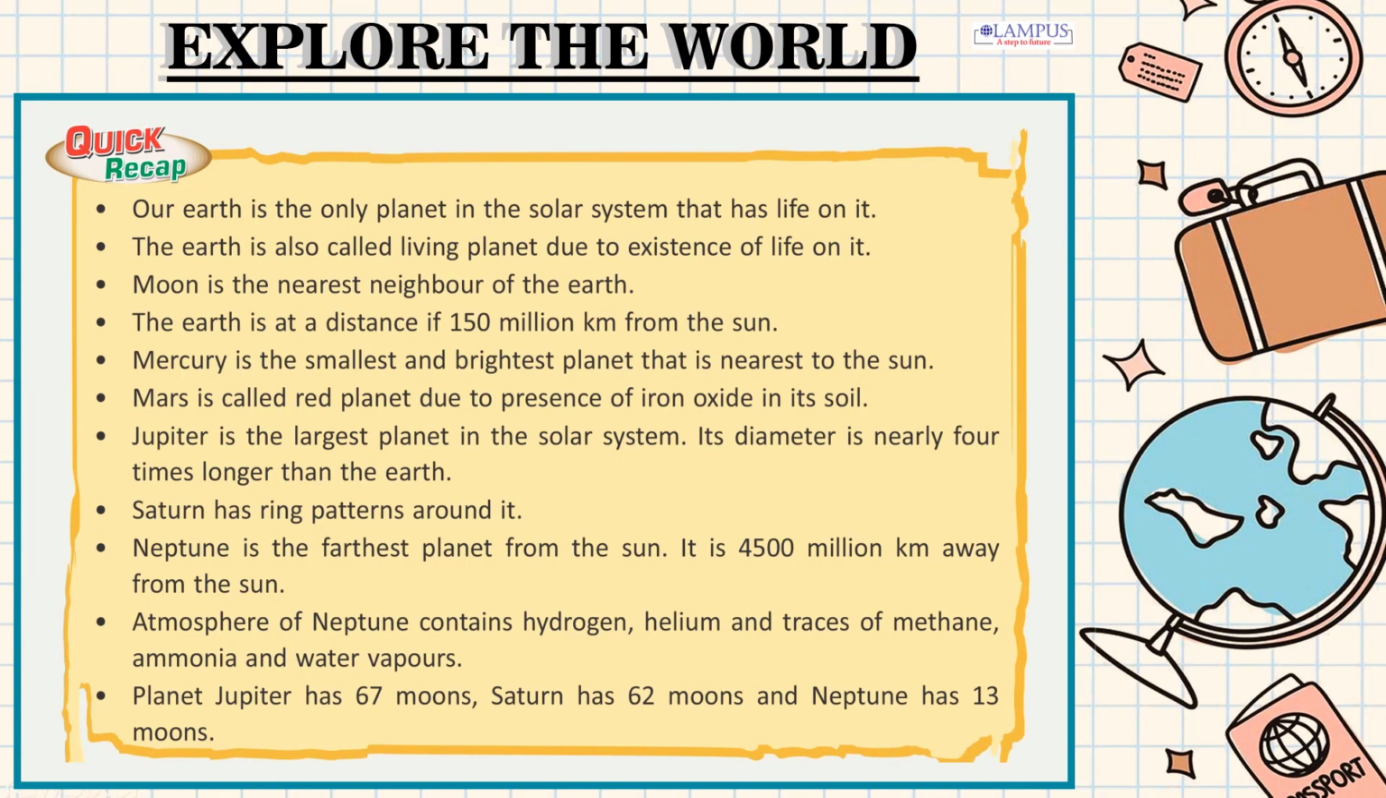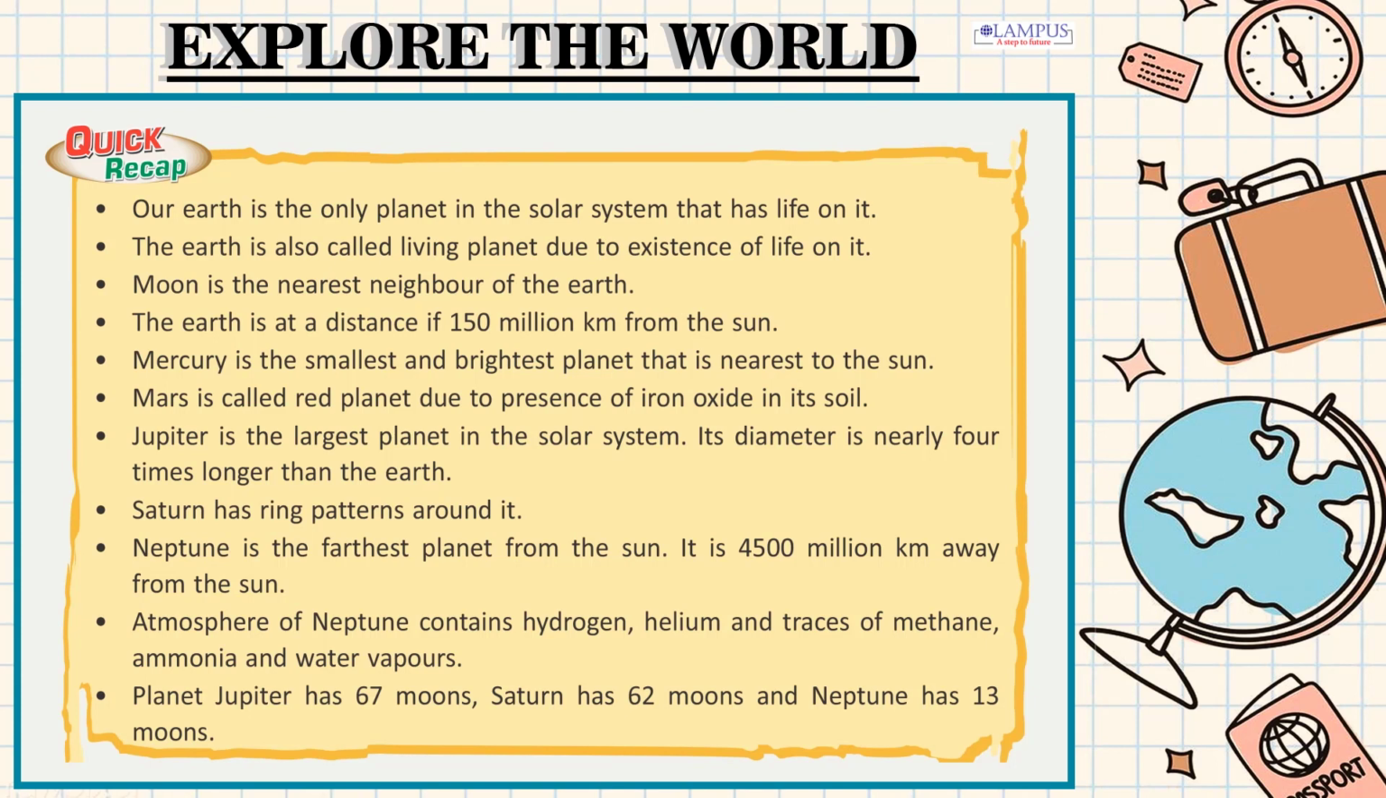Quick recap. Our Earth is the only planet in the solar system that has life on it. The Earth is also called living planet due to existence of life on it. Moon is the nearest neighbor of the Earth. The Earth is at a distance of 150 million kilometers from the Sun. Mercury is the smallest and brightest planet that is nearest to the Sun. Mars is called red planet due to presence of iron oxide in its soil. Jupiter is the largest planet in the solar system. Its diameter is nearly 4 times longer than the Earth.